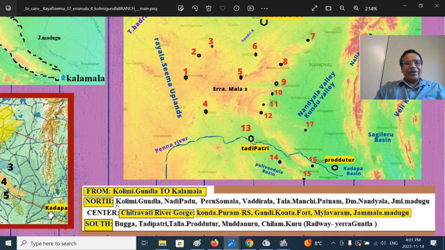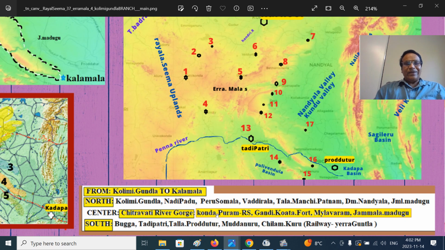So north of this, what are the important towns? South of it, what are the important towns? And central, what are the towns we are talking about? This is the branch. In the northern part, we can see KOLIMIGUNDLA, Nandipadu village, Perusomala village, Badirala village, Talamanchapatnam, and Domar Nandyala, Jammalamadugu. All this we'll see in the real map. And in the central part, the Chitravati river and Penna river cut here.